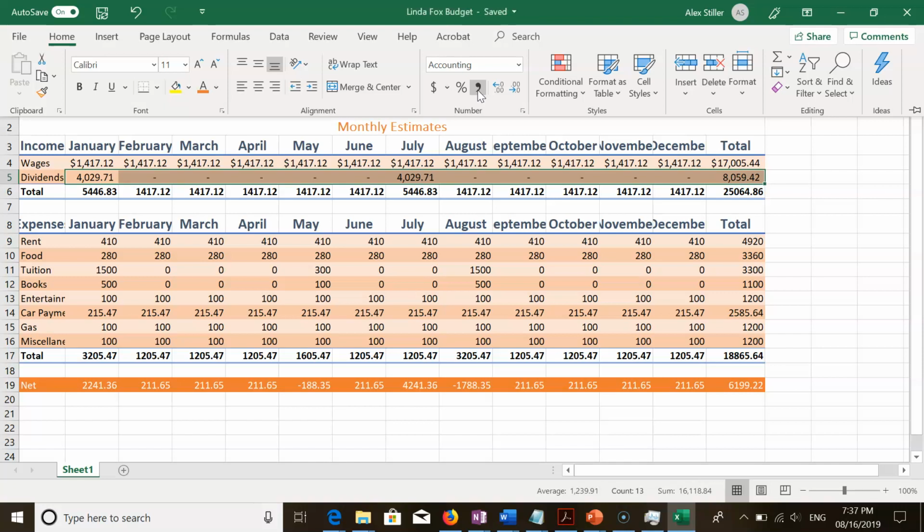What effect does the comma style format have on the selected cells? The comma style format formats numbers to have 2 decimal places and commas as thousand separators, but you might notice there's one difference between the comma style and the accounting number format. It looks like the comma style doesn't show a dollar sign.